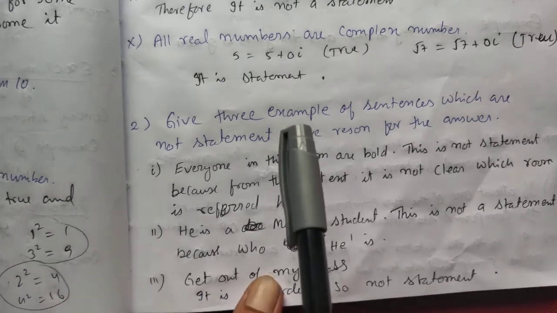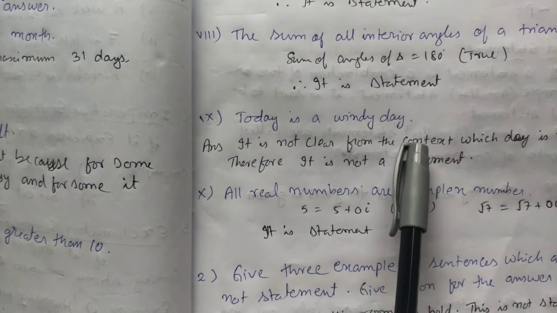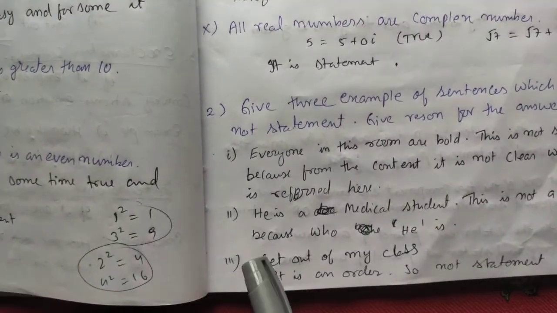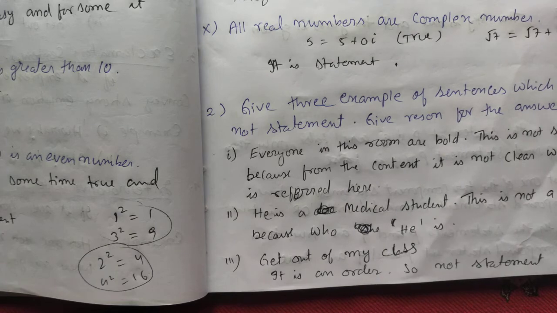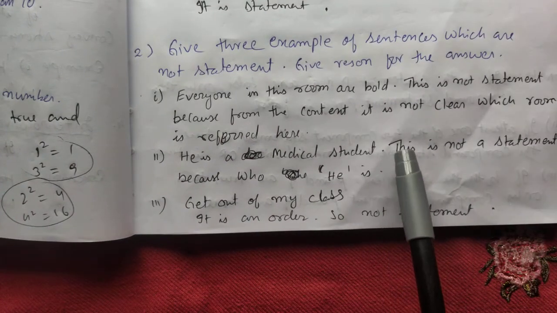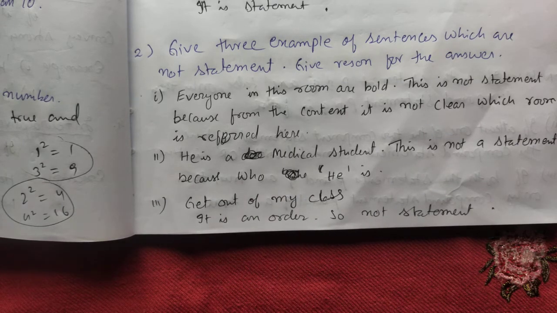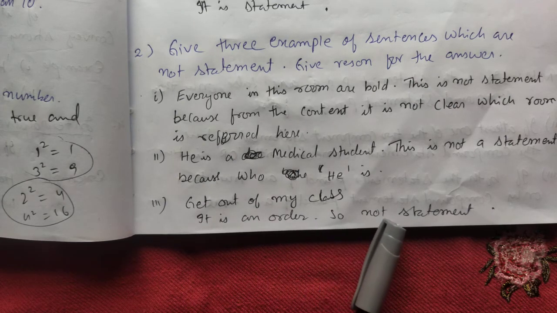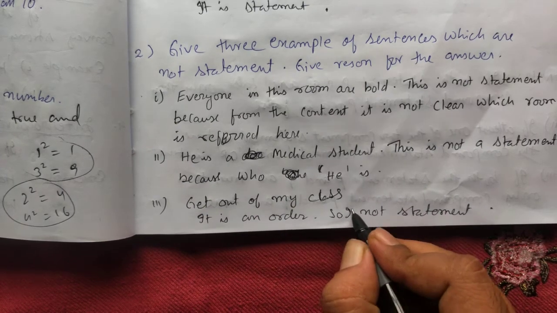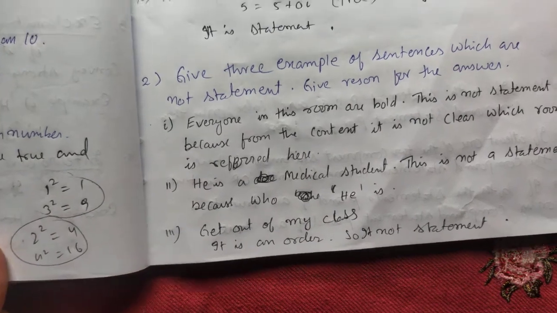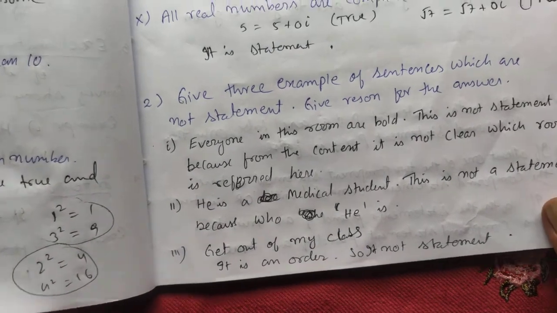Or you can use today is a rainy day or windy day also. These are not statements. Second is he is a medical student. So when they say he, we don't know who he is. This is not a statement. Get out of the class is an order, a command. So it is an order, so it's not a statement. Okay. So these are the 3 examples I have given. You can make your own example also.